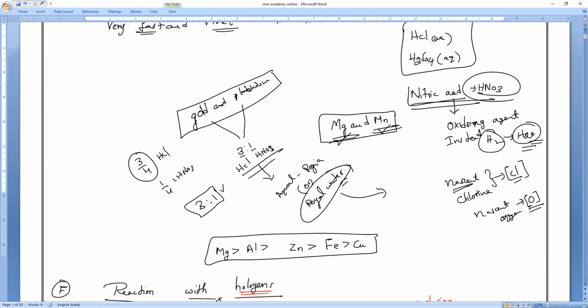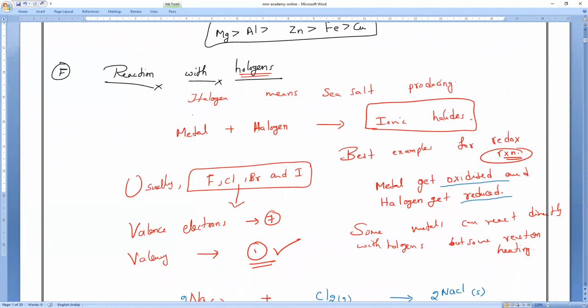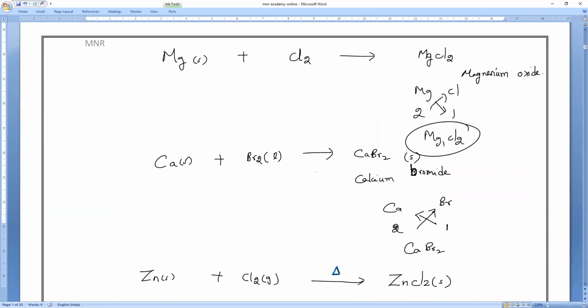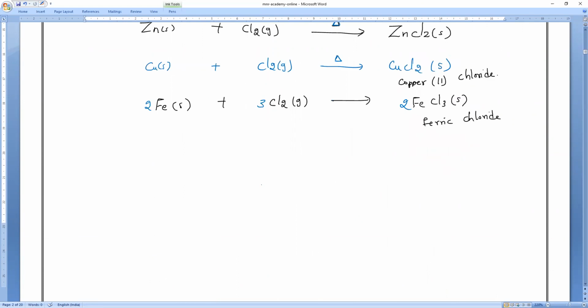Reaction with halogens is completed. Halogens means, I hope you all understand, fluorine, chlorine, bromine, and iodine. Next one: reaction with hydrogen. Property number G.